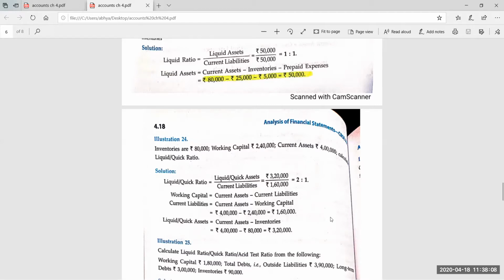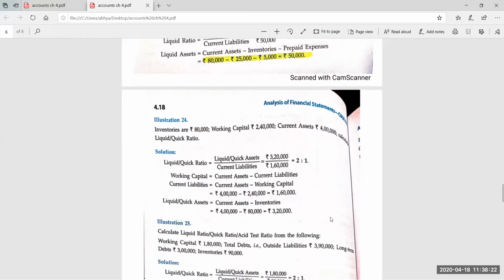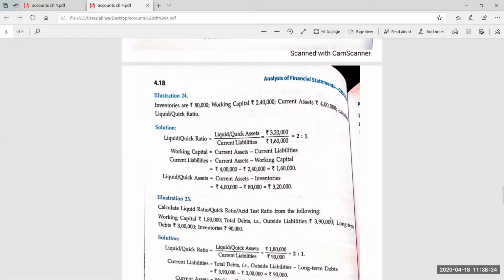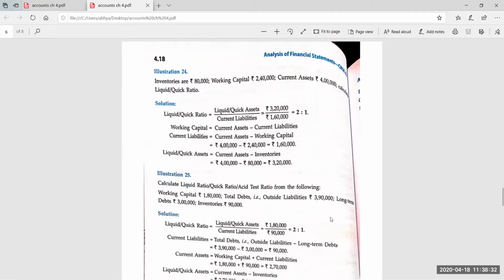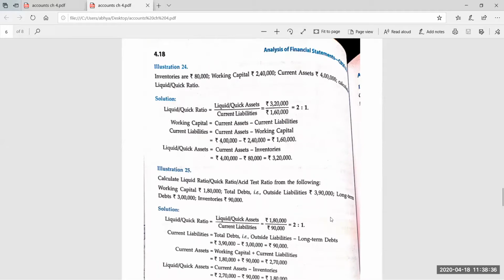Now working capital is given and we also know the current liability, that is 90,000. Put the values in the working capital formula. Working capital is equal to current assets minus current liabilities. Okay. So the answer is very good, Anushk. Liquid ratio: liquid assets 1,80,000 and current liabilities 90,000, which is equal to 2:1.